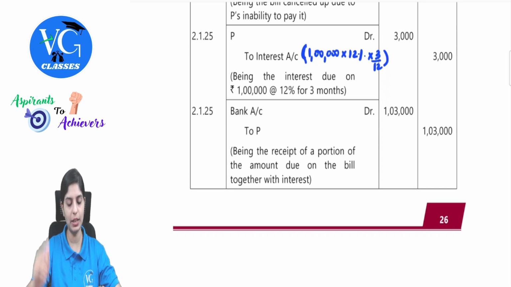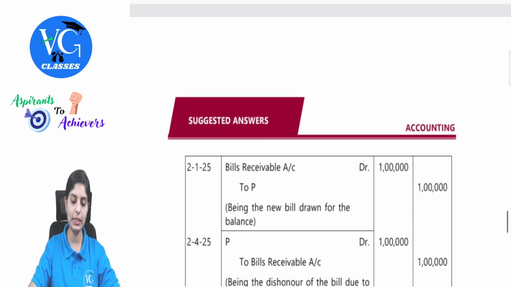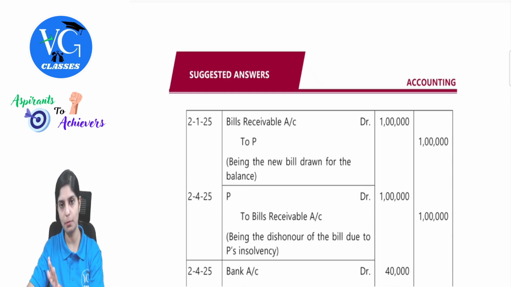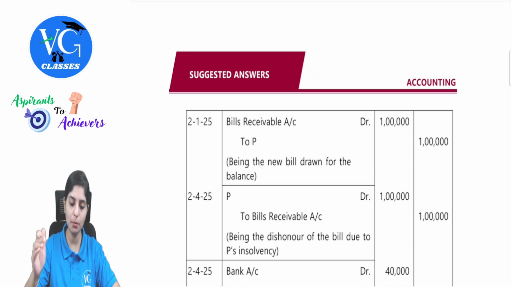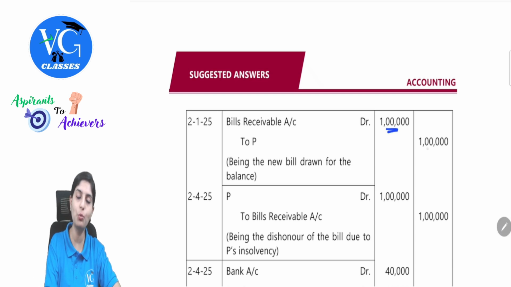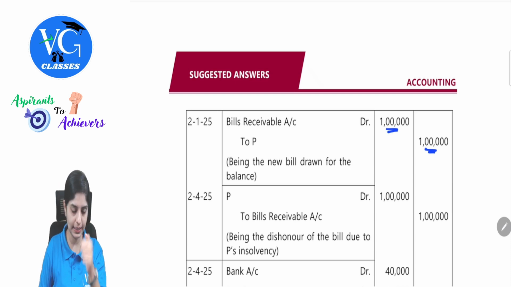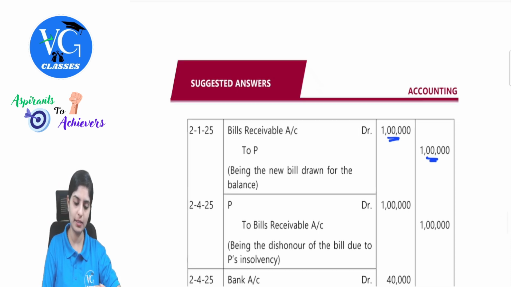Previously we made it due, now we are receiving. So this was the entry. Then on the same date, he's accepting the bill for the balance amount. So then you're again drawing a new bill. So the entry for that will be bills receivable account debit to P. What is the balance amount? 1 lakh. Because the total amount due was 2 lakh. In that you're already receiving 1 lakh plus interest. I hope this is clear. 1 lakh is the balance.